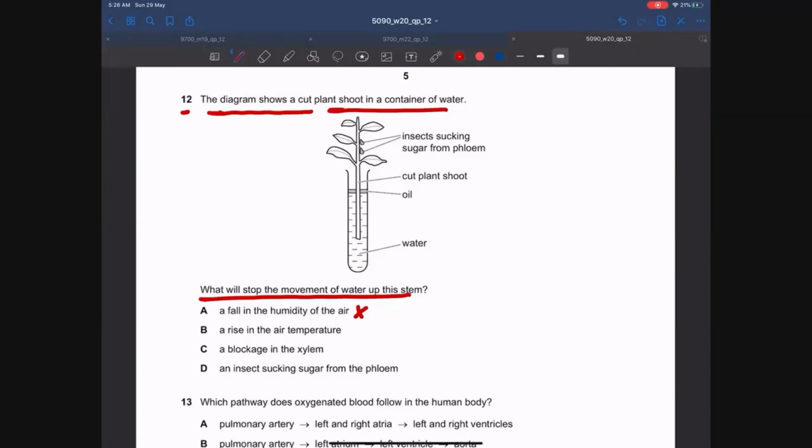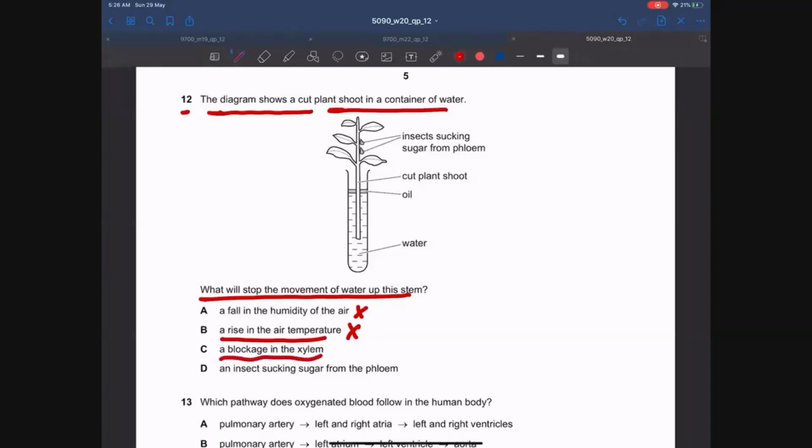Always remember that when the rate of transpiration increases, the rate of uptake also increases, because there is a strong transpirational pull, which pulls the water up the xylem vessels. The rise in the air temperature will again cause the rate of transpiration to increase, and because of that the rate of uptake of water will also increase.